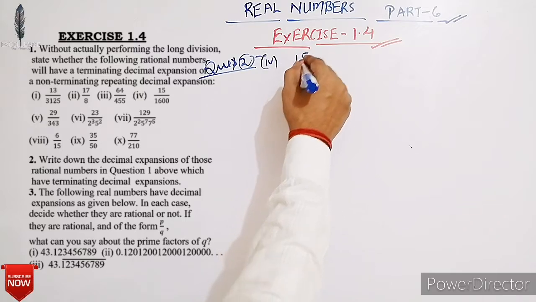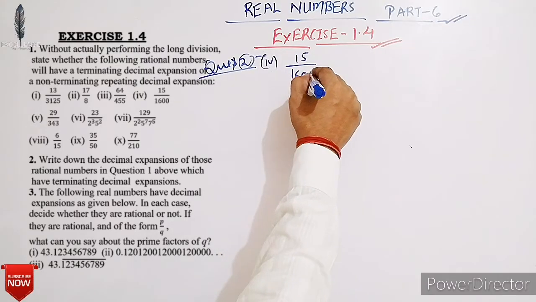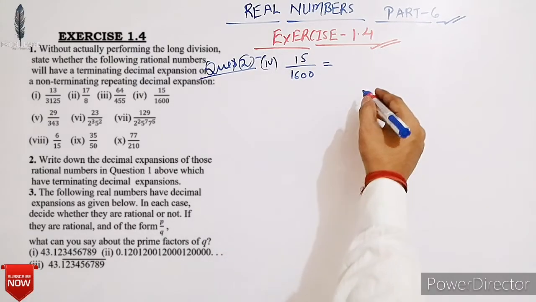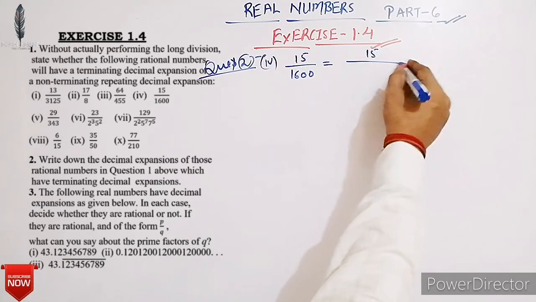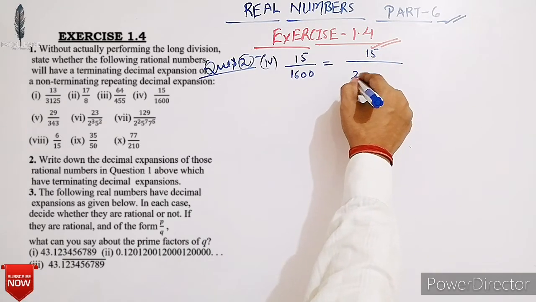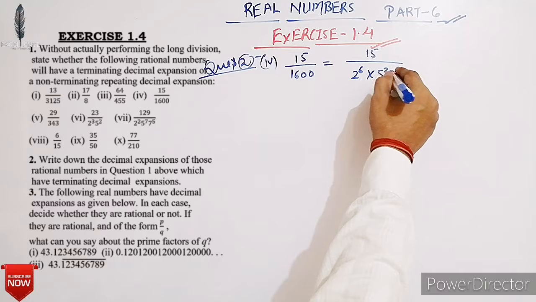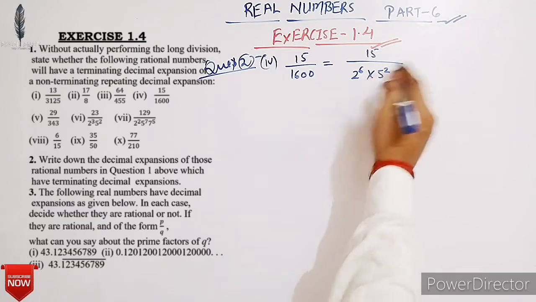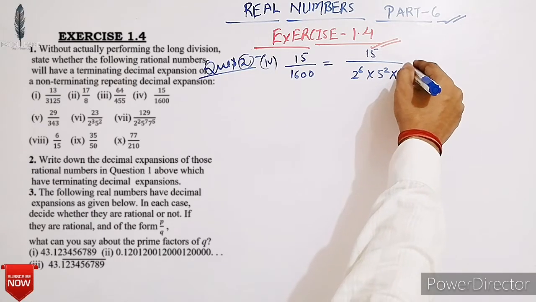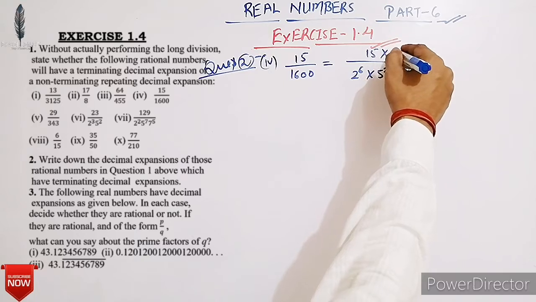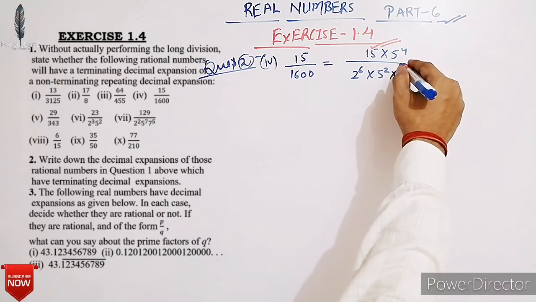15 upon 1600 is equal to 15 upon the factors of 1600, 2 raised to 6 into 5 square. To make it a multiple of 10, we have to multiply by 5 raised to 4. So the numerator must be multiplied by 5 raised to 4.